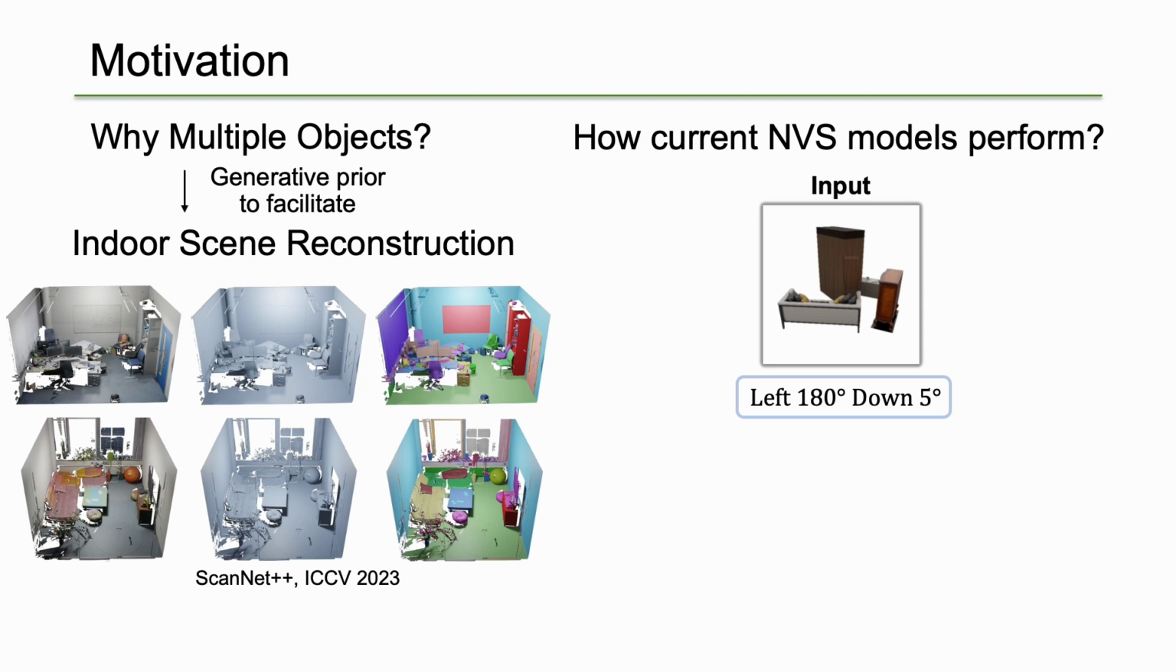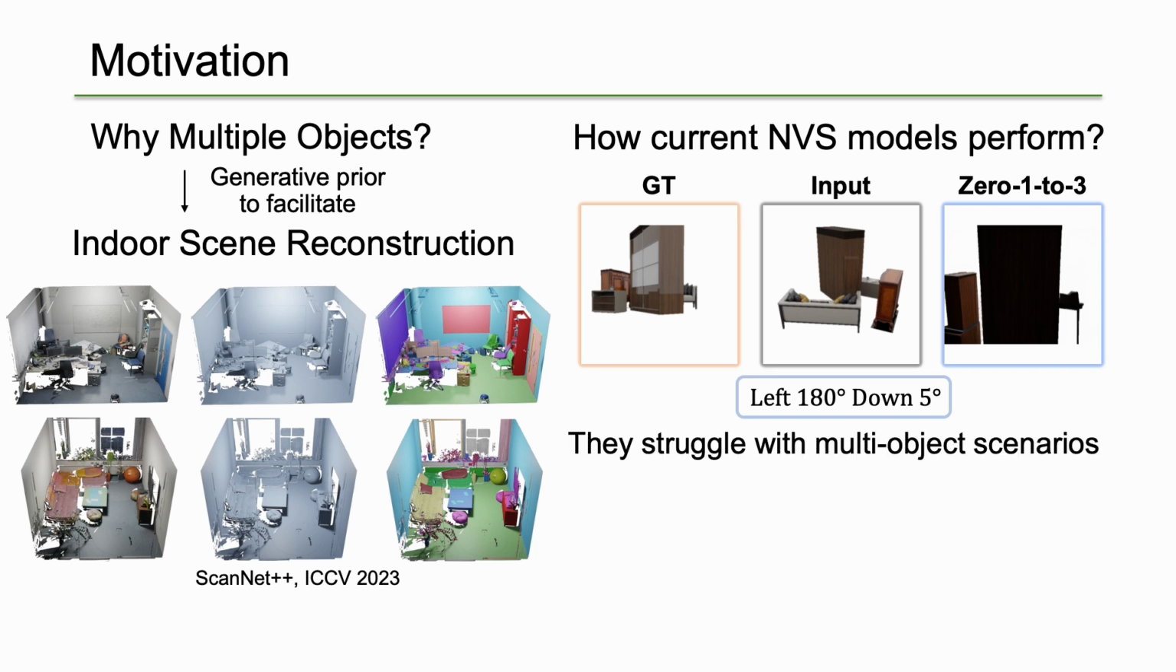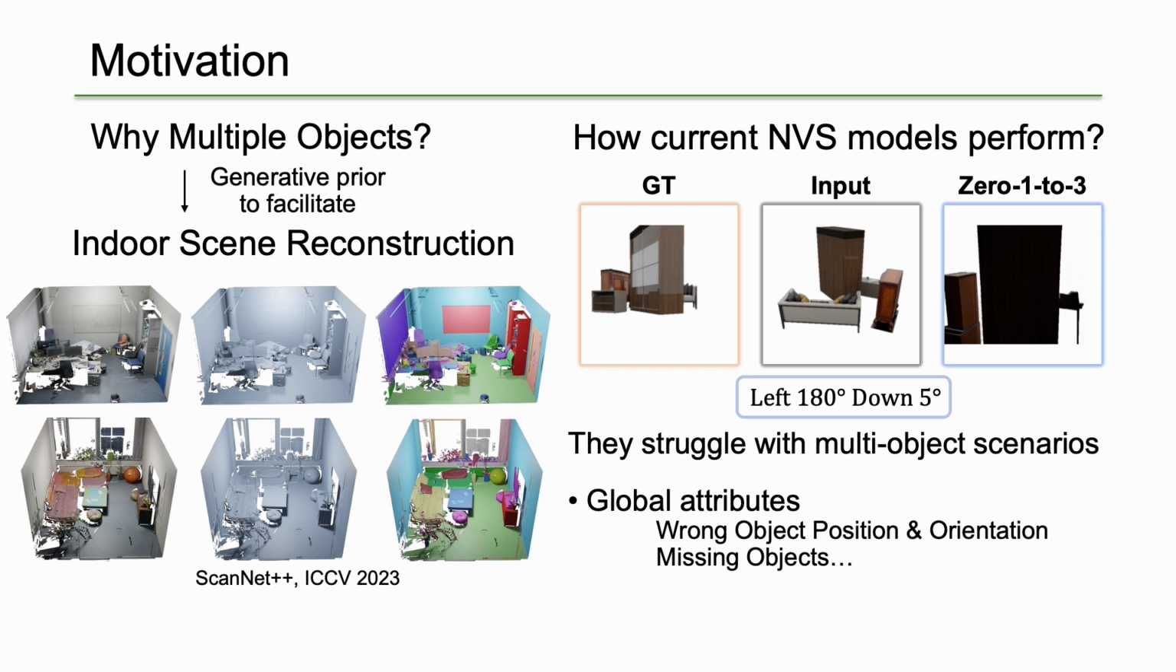Given an input view image and relative camera pose change, we visualize synthesized results of 0, 1 to 3 on the right, as well as the ground truth reference image on the left. Our observations reveal that current NVS models struggle with multi-object scenarios. They fail to accurately predict global attributes, such as object position and orientation, and may even lose track of objects under novel views. Additionally, at the individual object level, they often produce implausible geometries and appearances.